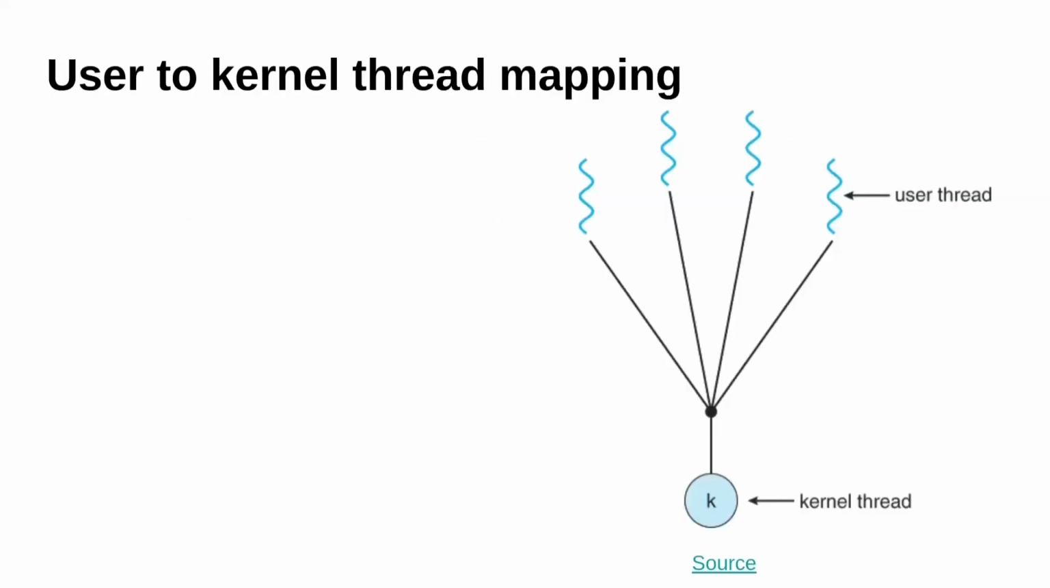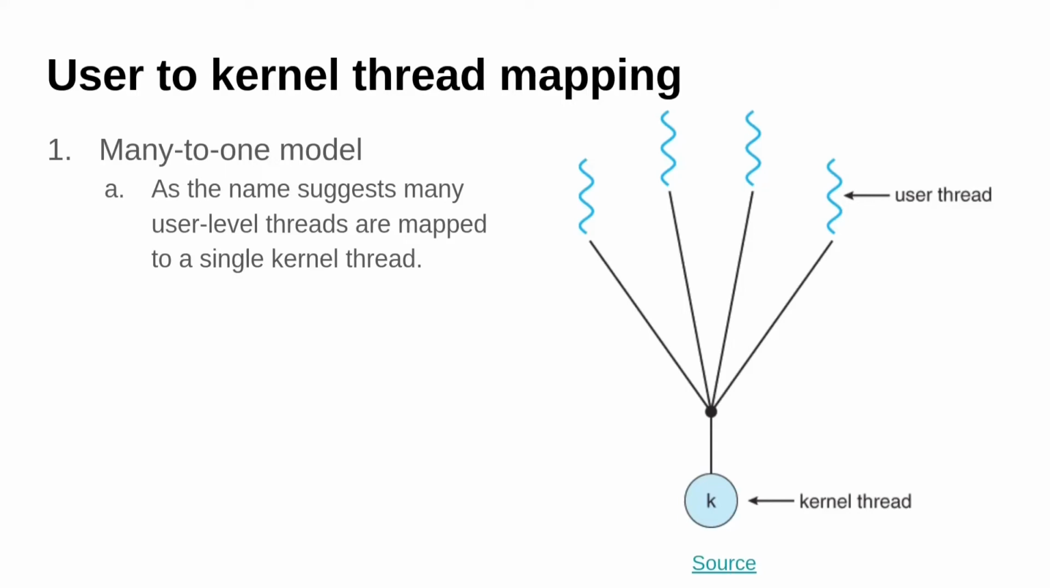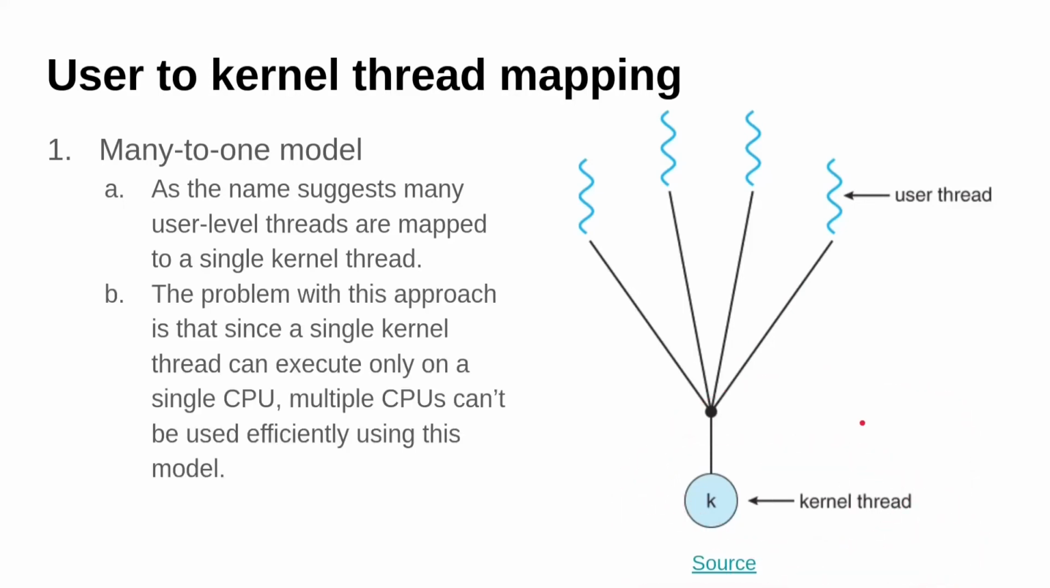Now let's look at thread mapping, how the user to kernel thread mapping is done. The first model is the many-to-one model. As the name suggests, many user-level threads are mapped onto a single kernel thread. These are user-level threads on top, and they are all mapped to a single kernel thread. The main problem with this approach is that the single kernel thread is the bottleneck. If multiple user threads want to run system calls, there will be higher load on the kernel thread and responsiveness will be less.